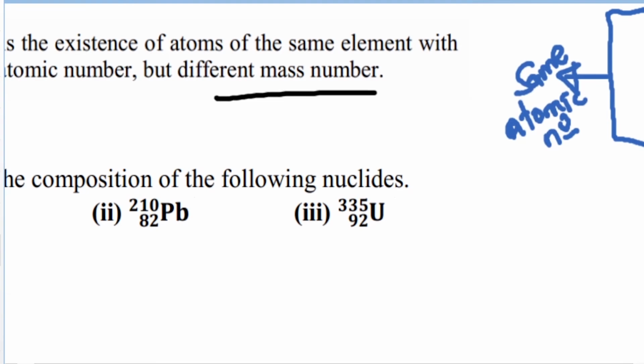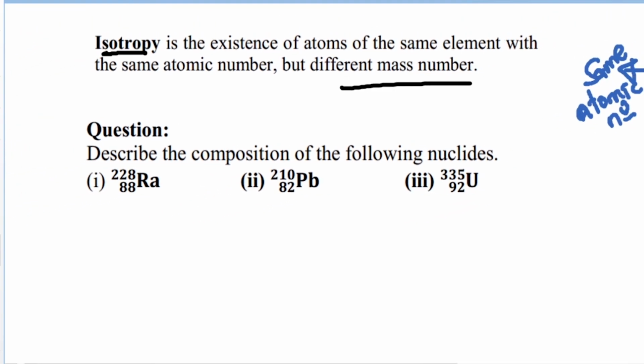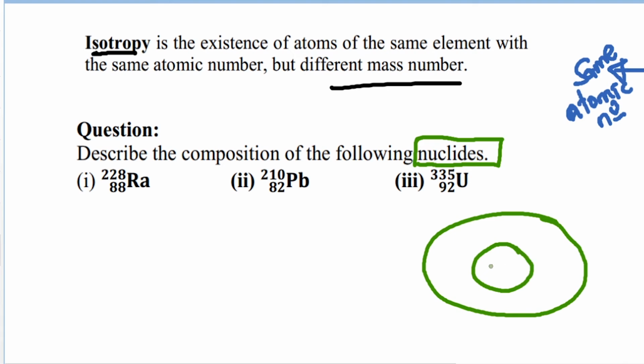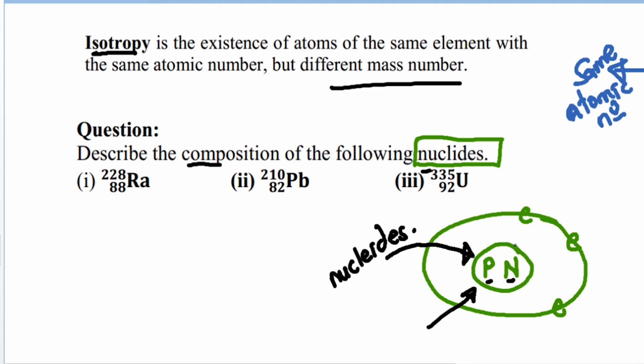Describe the composition of the following nuclides. Now remember we said that nuclides, this word here, remember when we are drawing our atom before, that this is the nucleus. The nucleus has the number of protons and the number of neutrons here. Then the electrons are around in the energy shells. And remember we said that the particles that are in the nucleus are sometimes called nuclides. So when they say describe the composition of the following nuclides, they are asking you to describe how many protons and how many neutrons are in that.